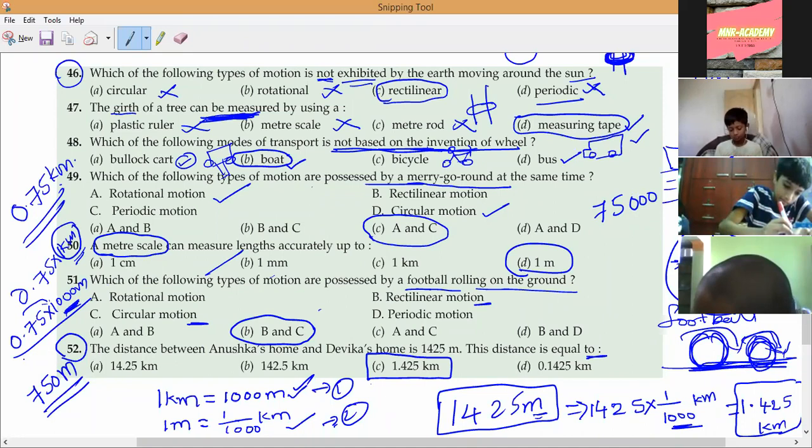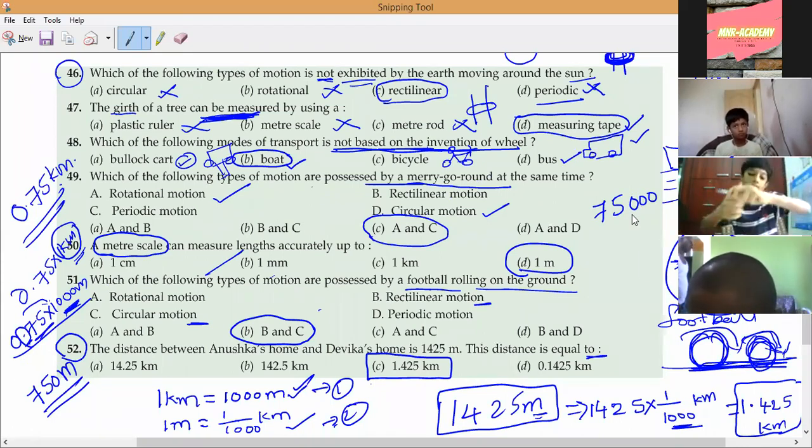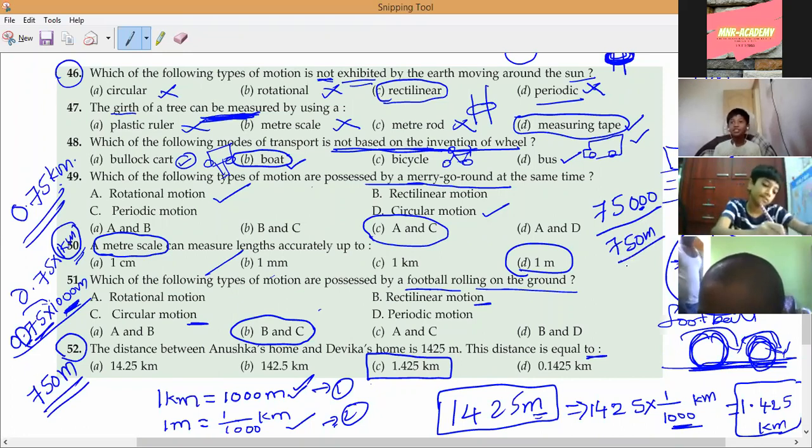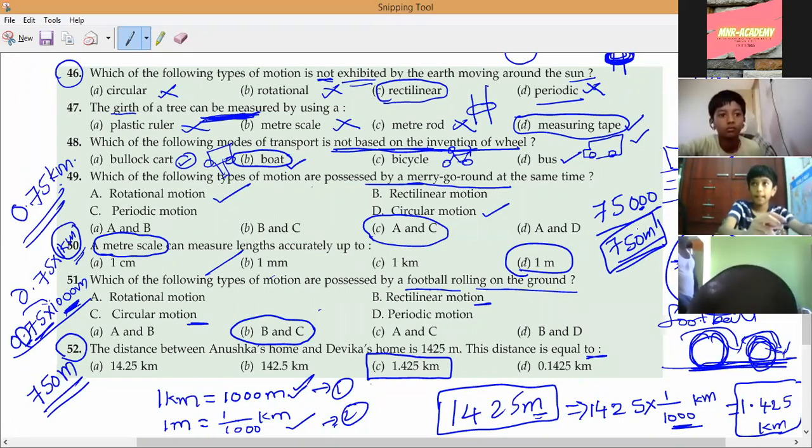And how many digits before decimal is there? 2 digits before. So 2 digits before, you keep the point. That's all. Which is equal to how much? 2 digits before you will keep the decimal, which is equal to 750 meters. That's all. Correct or not? 750 meters. Understand? Pranav? Yes, sir. Clear? Like this you have to solve.